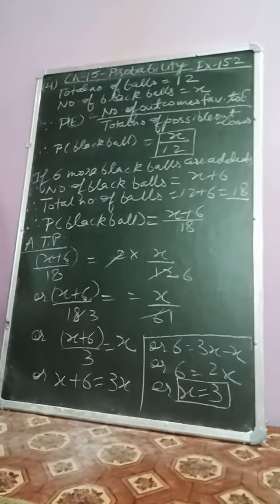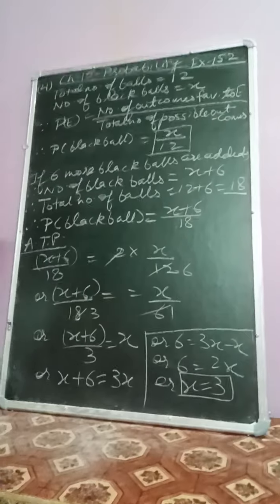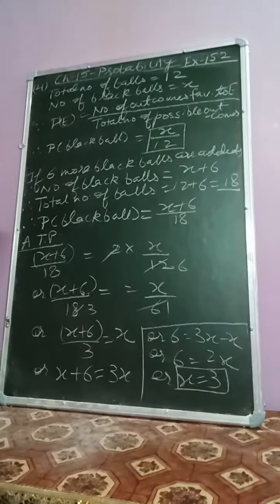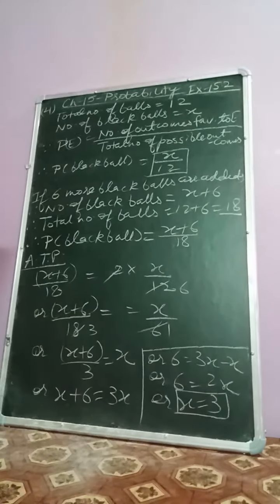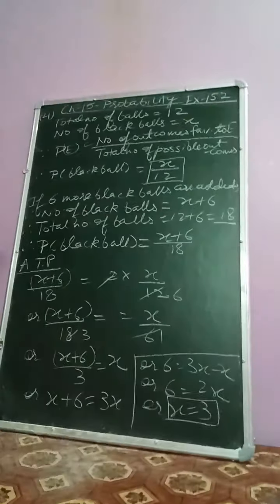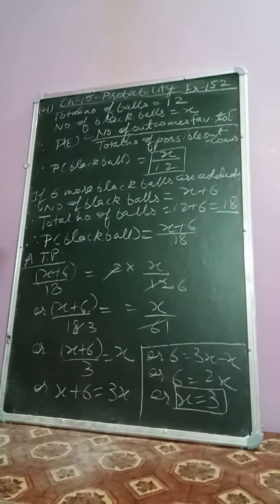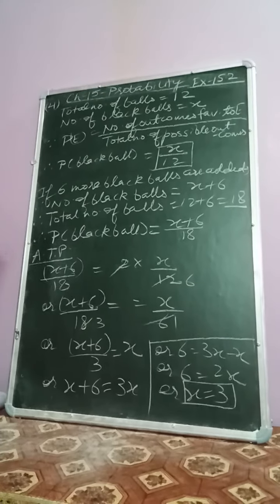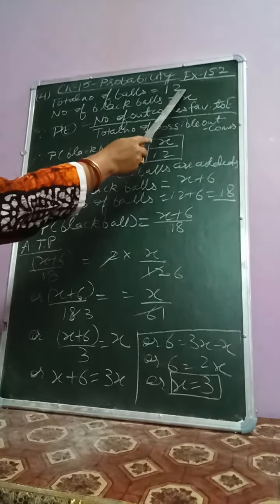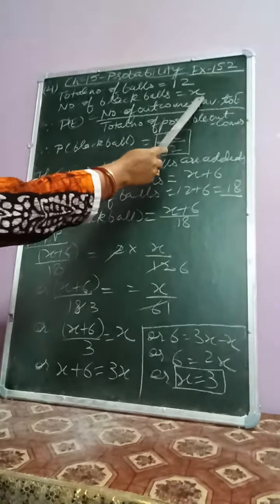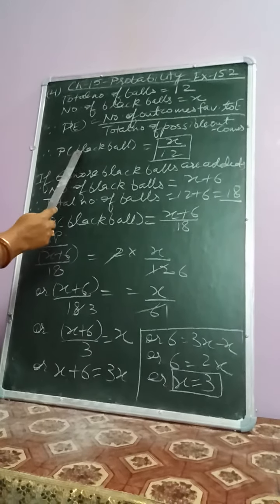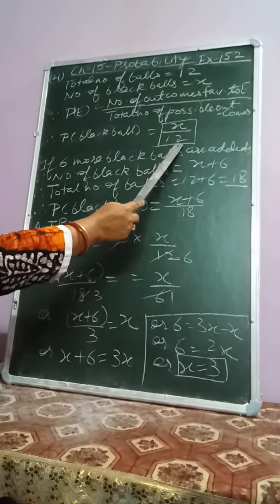Question number 4. A box contains 12 balls, out of which x are black. If one ball is drawn at random from the box, what is the probability that it will be a black ball? If 6 more black balls are put in the box, the probability of drawing a black ball is now double of what it was before. Find x. So, the total number of balls in the box is 12 and number of black balls is x. Then I have written again the formula of probability. So, probability of getting a black ball is x upon 12.